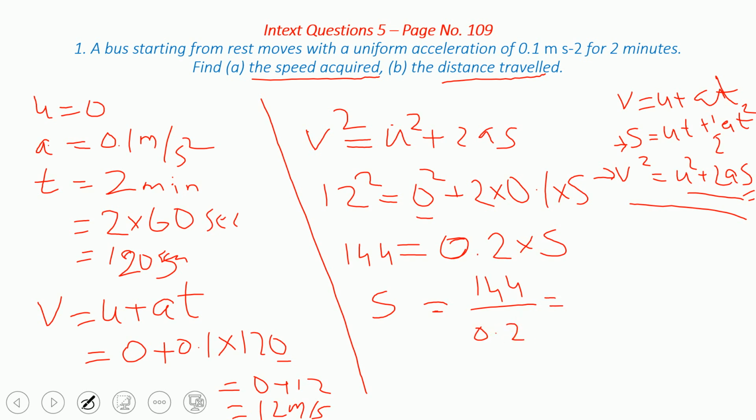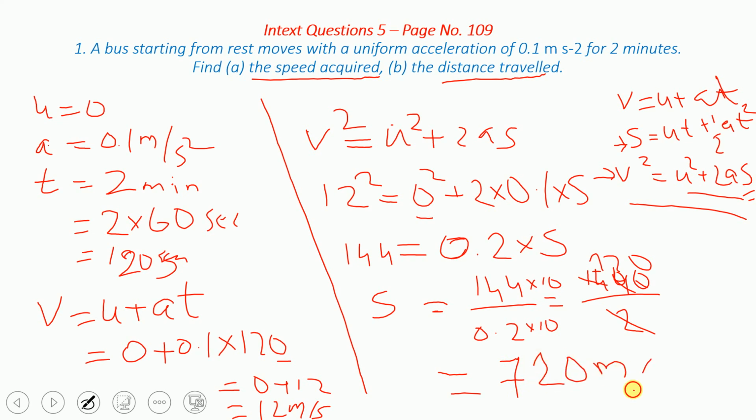Correct? So which is equal to, in order to remove the decimal, we have to multiply with 10 on both numerator and denominator. So it will become 1440 upon 2. Now 2 sevens are 14, 2 twos are 4, and 0. So which is equal to 720 meter. So the displacement is 720 meter, that is the distance traveled. Understand? Like this we have to do. Understand now how to use this kinematic equation? Like this you have to do the sums.